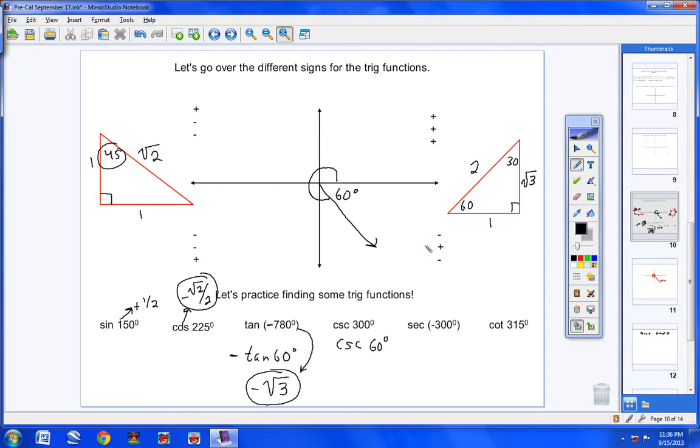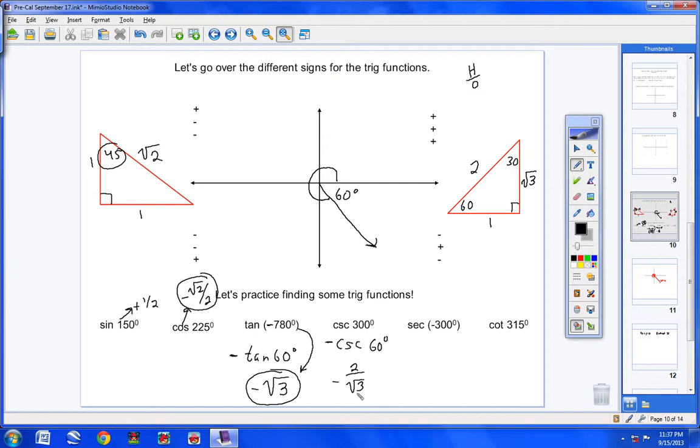Well, cosecant goes with sine. So here's sine right here, and sine's negative, so cosecant is also going to be negative. Now, do you remember the formula for cosecant? Sine is opposite over hypotenuse, and cosecant is the inverse of that. So cosecant is going to be hypotenuse over opposite. So here's 60. Hypotenuse is 2. Opposite is square root of 3. So I'm going to get 2 over square root of 3. Don't forget your negative sign.